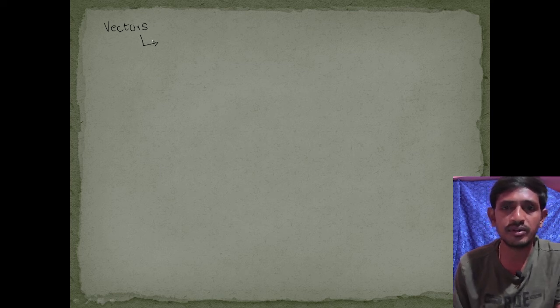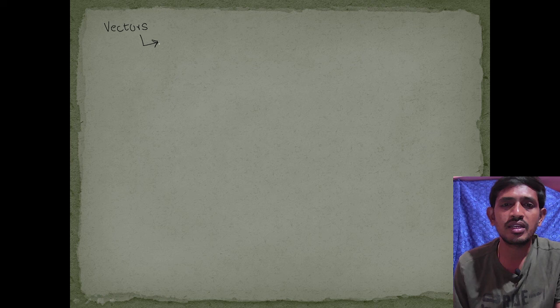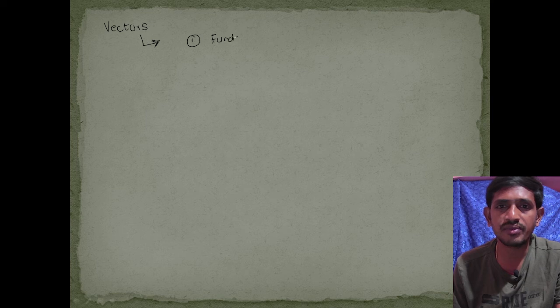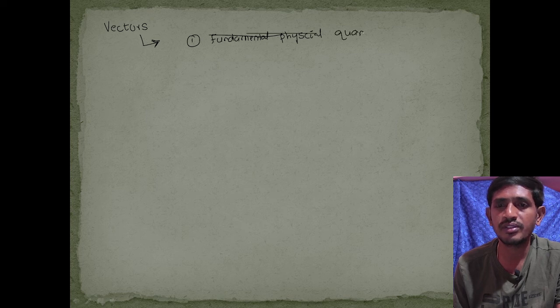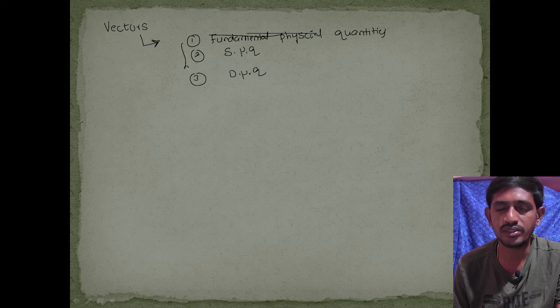Okay. So we have already discussed in units and dimensions that we have some classification of physical quantities. What are the classifications of physical quantities? They are fundamental physical quantities, supplementary physical quantities, and derived physical quantities. So this is one classification.